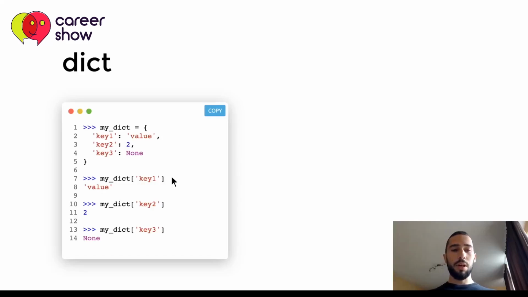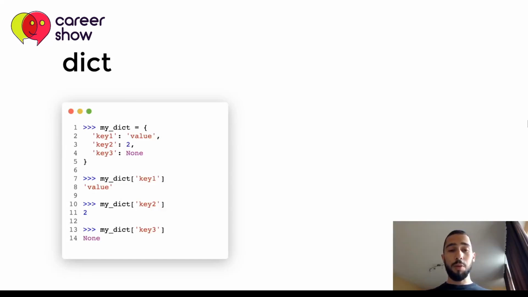We can use my dict and use square brackets, provide the key that we want to get the value for, and we'll get the value. If we type another key, we'll get the other value. A note here is that if we type an invalid key, which does not exist in our dict here, we'll get an exception, but this is not the topic of the presentation today.